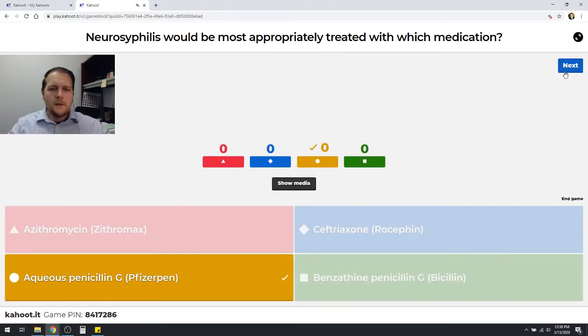Well, typically you want to stick with your penicillins. Even though we've been using penicillin for syphilis for many, many years, we still tend to find that it's quite effective and does not really develop any resistance, so that's reasonable. If it was a pretty simple case of syphilis that was not invasive, you could get away with benzathine penicillin G because it's a nice long-acting drug, just a one-time dose and they're good to go. With more involved cases like neurosyphilis, this is where you require things like continuous infusions of IV penicillin G, and so we'd want to go with this in this case here. Certainly we know things like azithromycin and ceftriaxone are going to be used for other STIs, which may come up in other questions. We shall see.